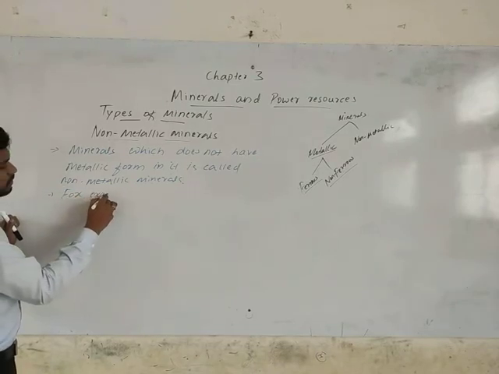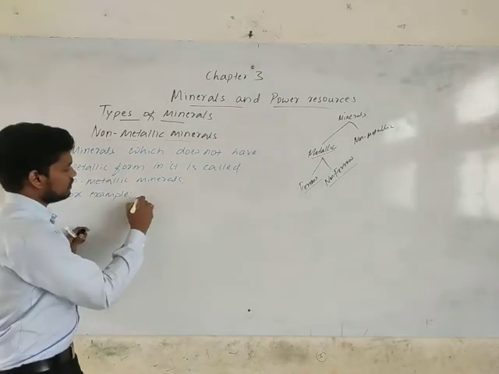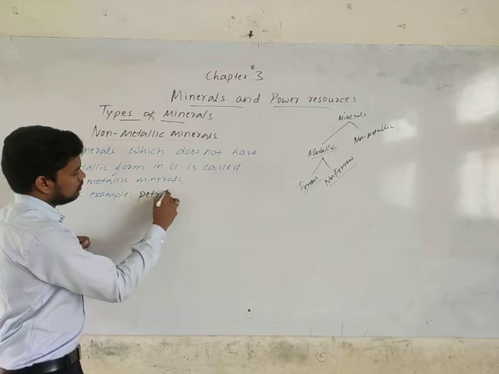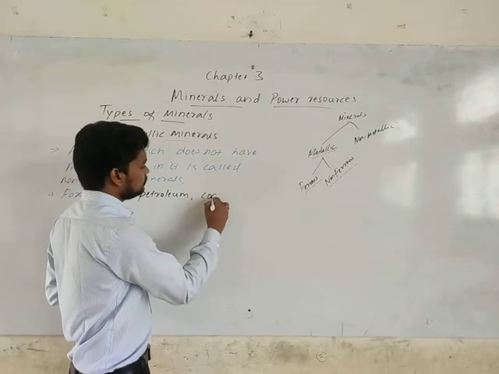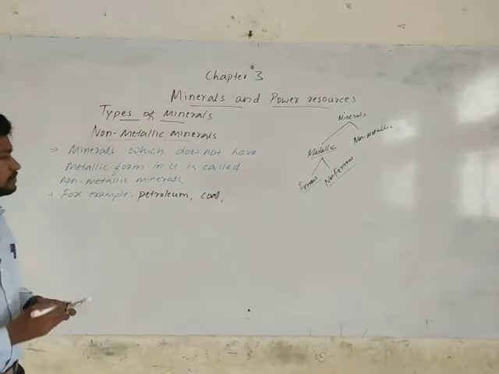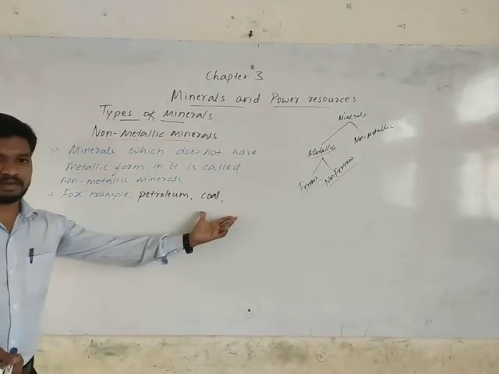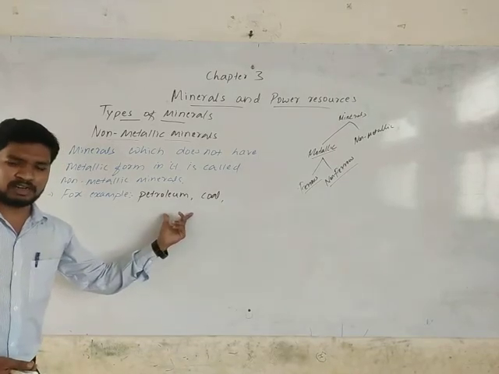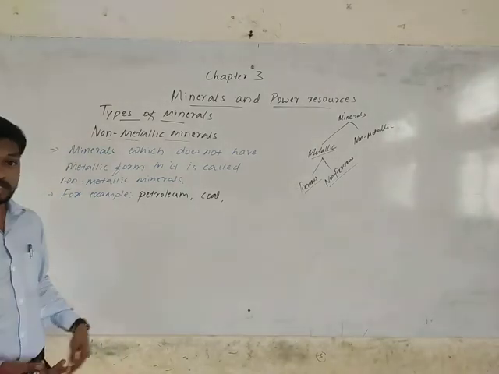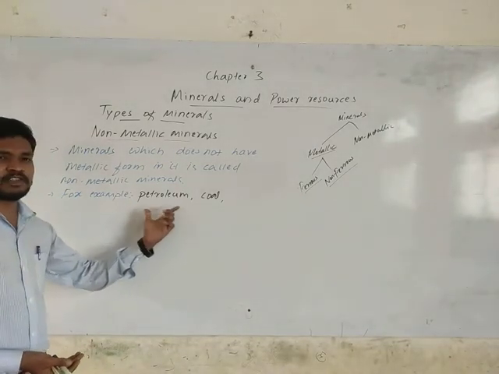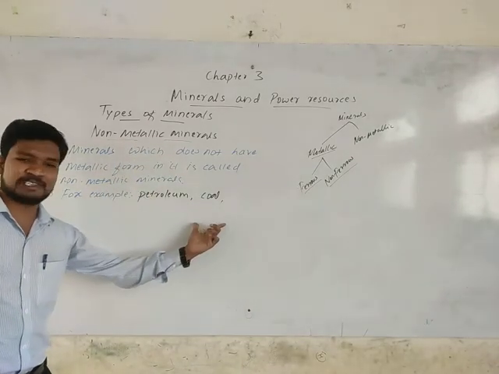For example, we have petroleum, diesel, sandstone. Then coal. These are two main examples. Petroleum and coal are also main minerals. Petroleum is a valuable mineral nowadays, isn't it? And it's more than 100 rupees per 1 liter of petroleum. It's valuable, isn't it? So, these two minerals are non-metallic minerals. Metal form will not be there in these minerals, but they are very valuable.